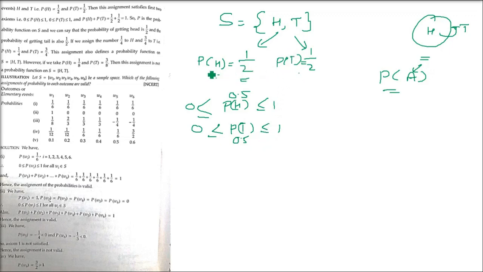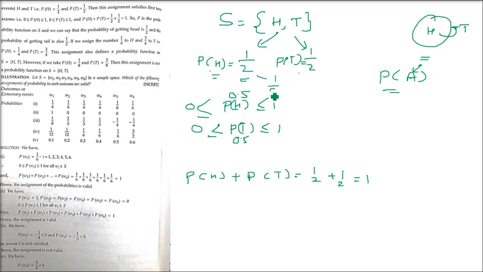Okay. Now coming to the second axiom, what is it saying? It is saying that when we add these two, it should come to 1. So the probability of H and the probability of T have each been assigned half. Half and half is 1. So when we added these two, it has come to 1. So the first axiom is satisfied and the second axiom is also satisfied.